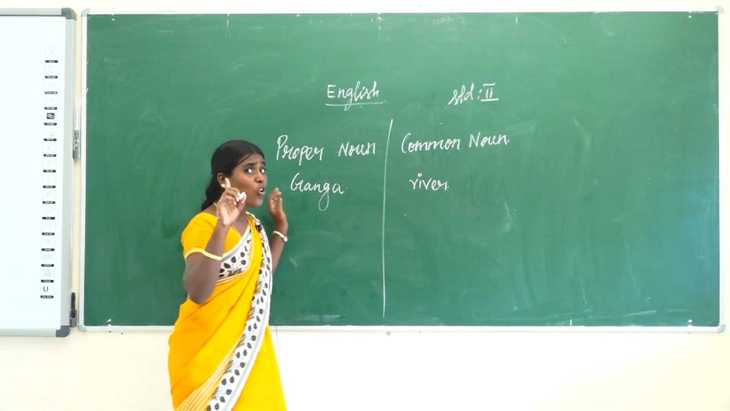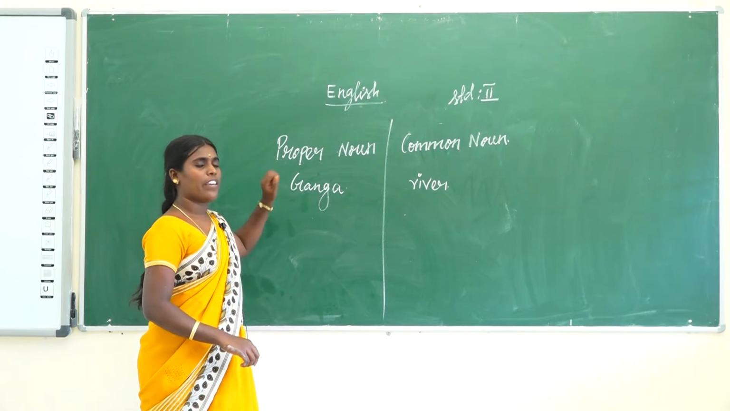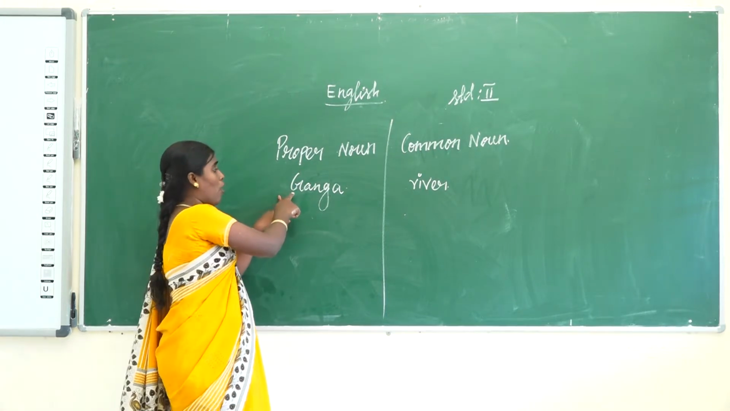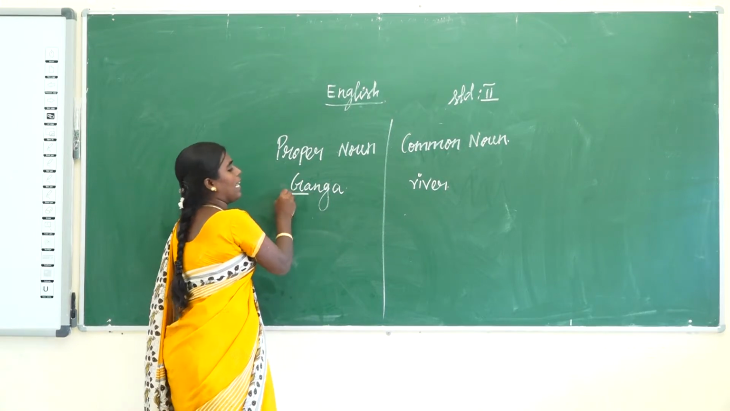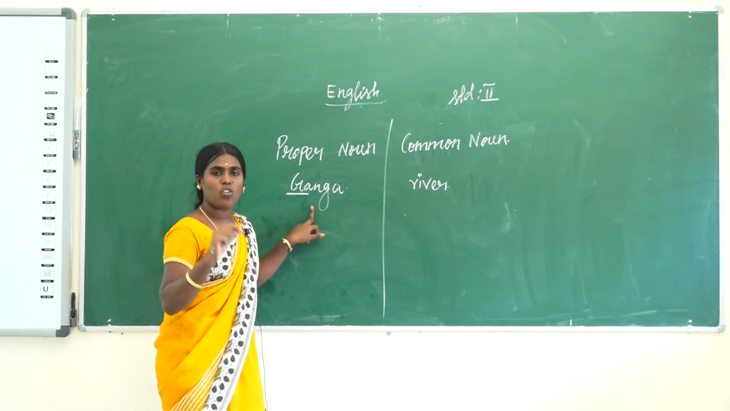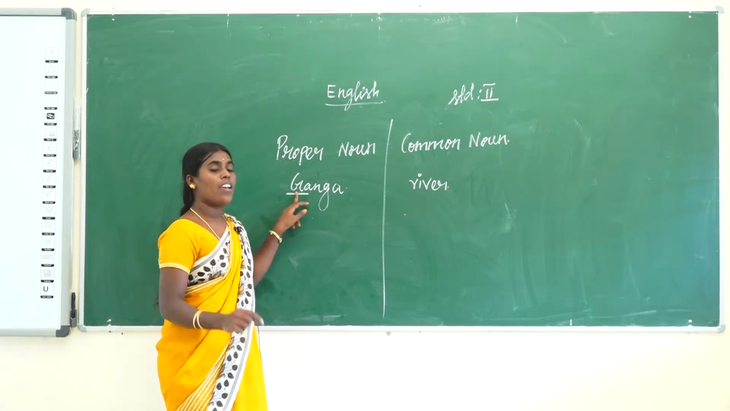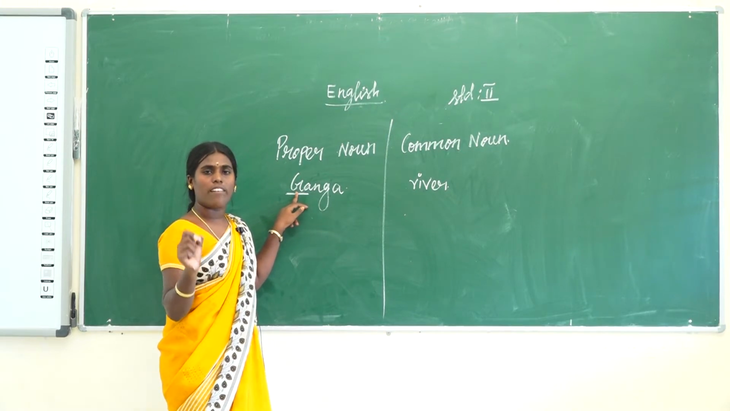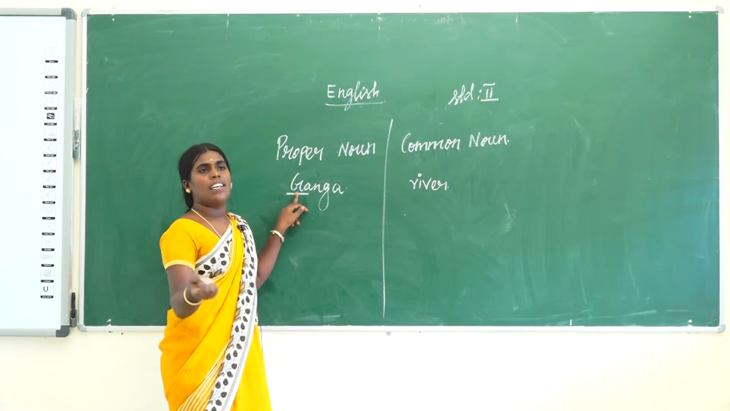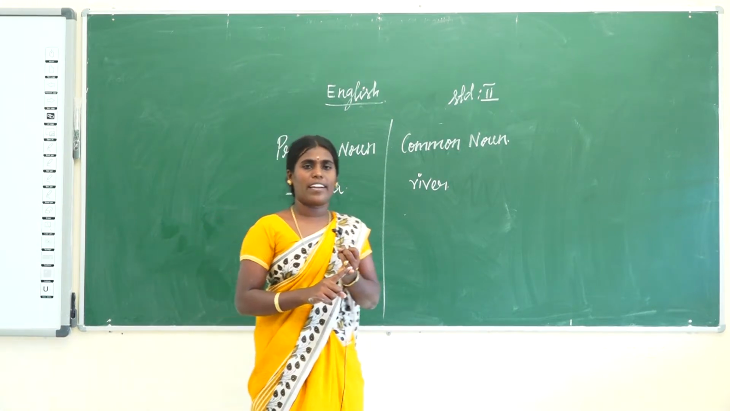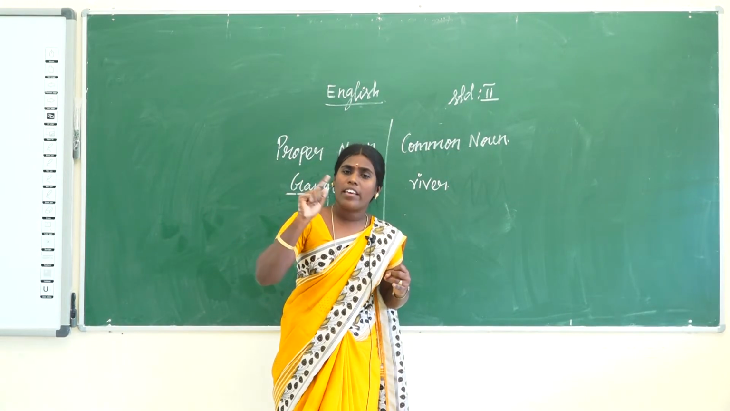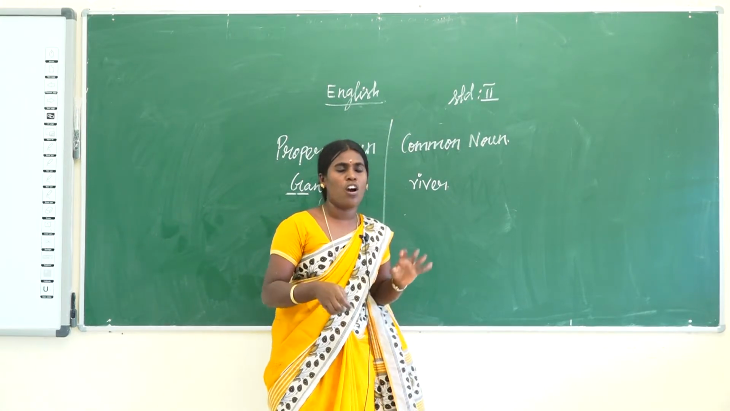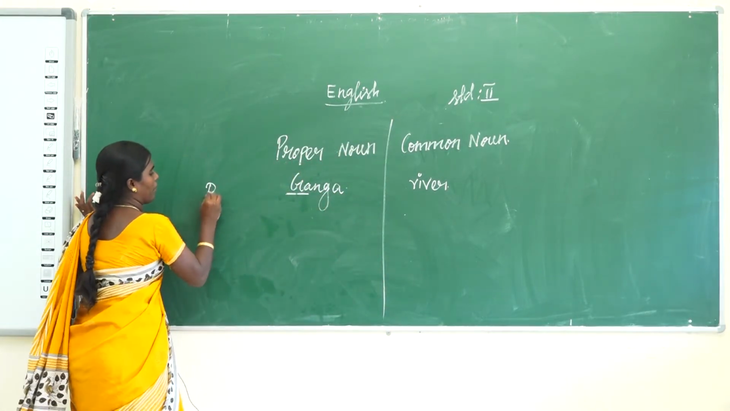Then another clue to identify the proper noun: in a proper noun, most of the time the first letter is a capital letter. Just one clue: the first letter is always a capital letter. Everyone writes their name with the first letter in a capital letter, yes or no? Some examples: Raja.